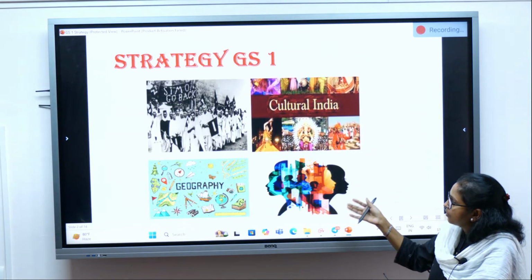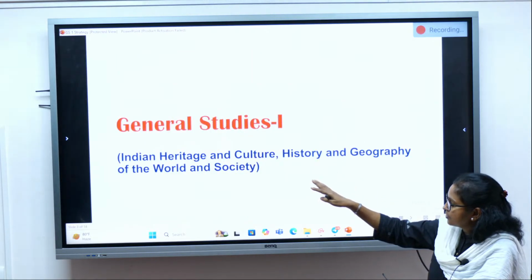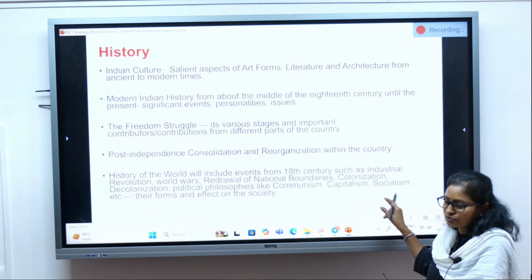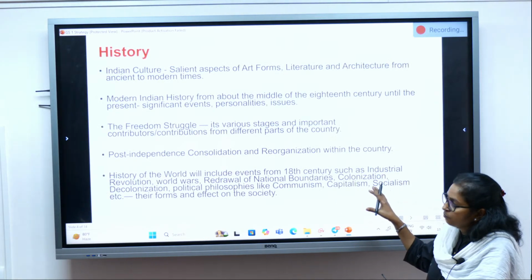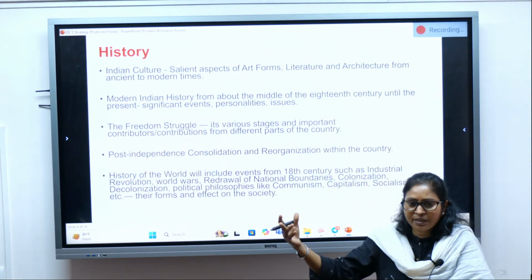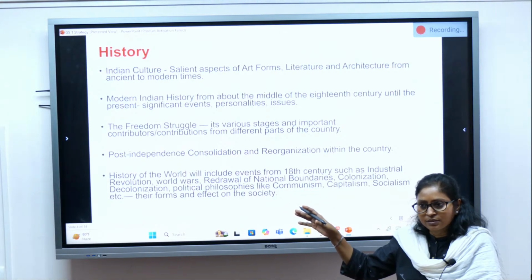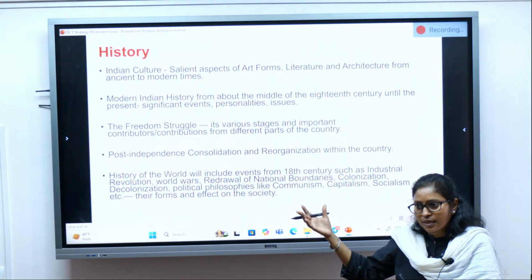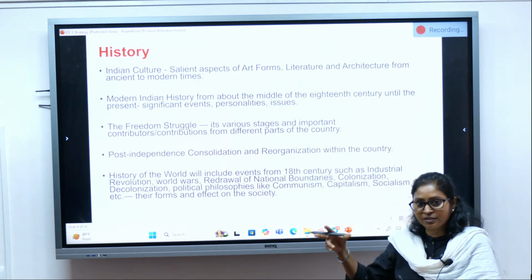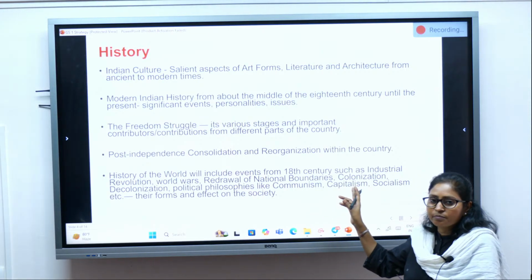So these are the ingredients of GS Paper 1, that is history, culture, geography and society. And in this we have concentrated more today on history. Tomorrow we'll be coming up with the society part, which is in your mains, with some mains questions, and also we'll look at geography from the prelims and mains point of view, and also some questions, including what material you have to study.